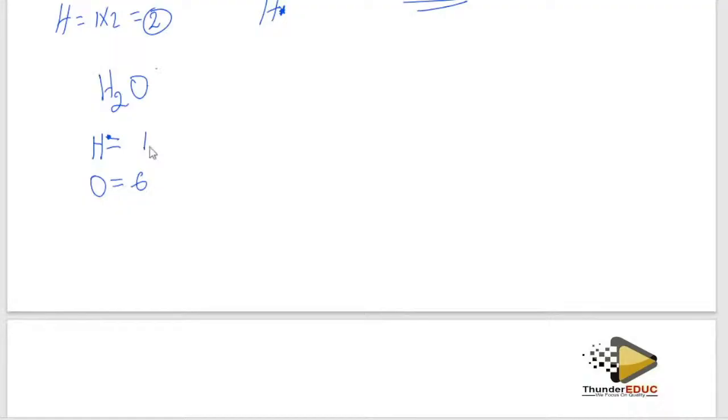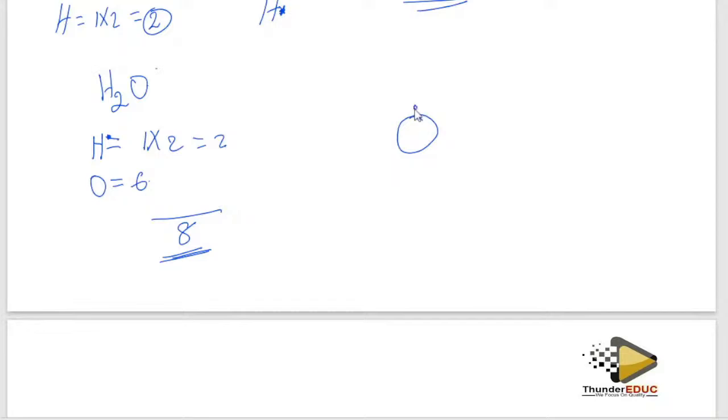But how many hydrogen do I have? I have 2, so that times 2, meaning that I have 6 plus 2, making it 8. So when I'm drawing the Lewis diagram, I must have 8 electrons, 6 from oxygen and 2 from hydrogen, meaning that I'm going to have oxygen. The oxygen is going to have how many electrons?